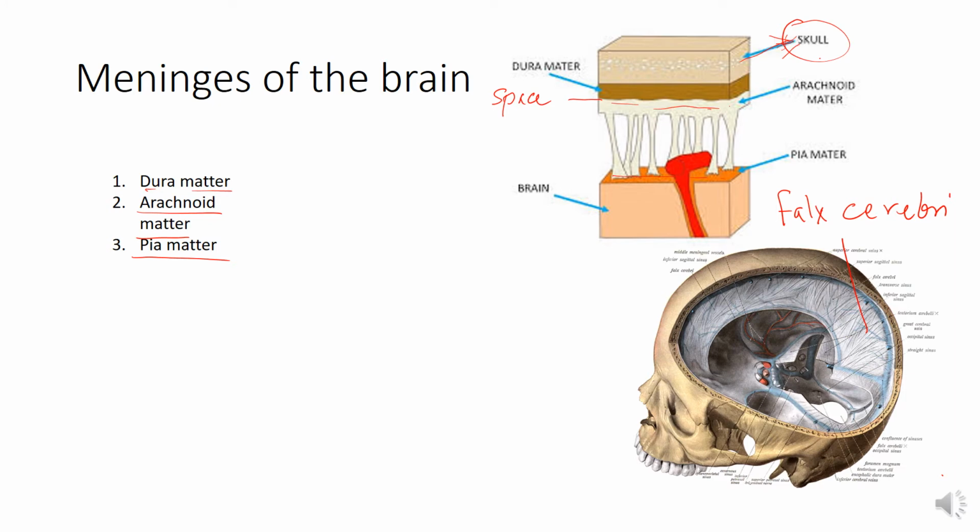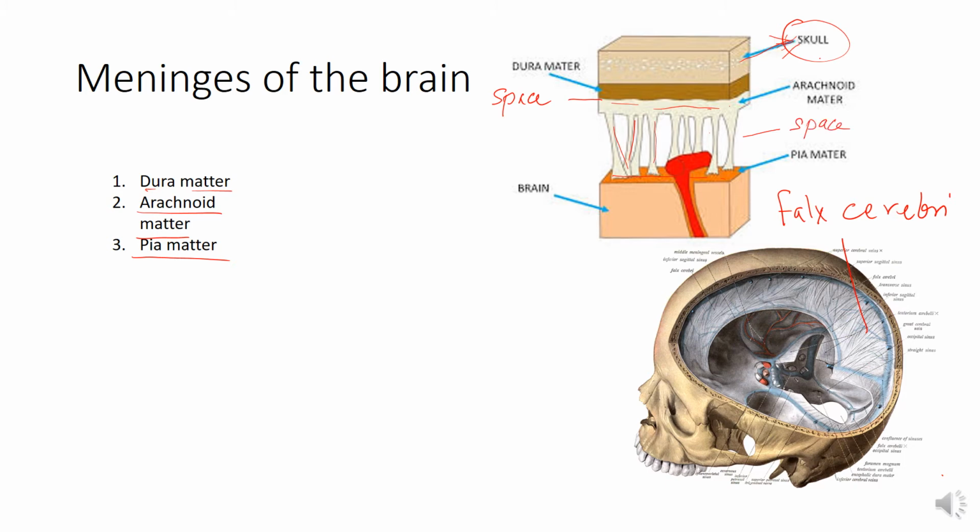So now you can see there is a white space between the arachnoid mater and the pia mater, and this is filled with fibrous trabeculae and blood vessels and a fluid known as CSF. So this is the subarachnoid space. So this is again a space.